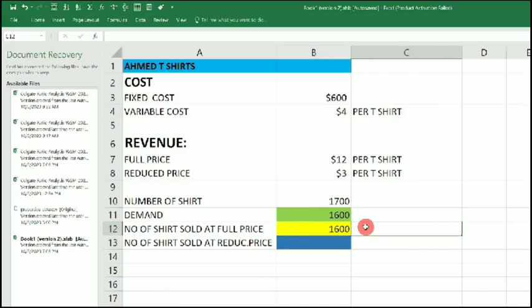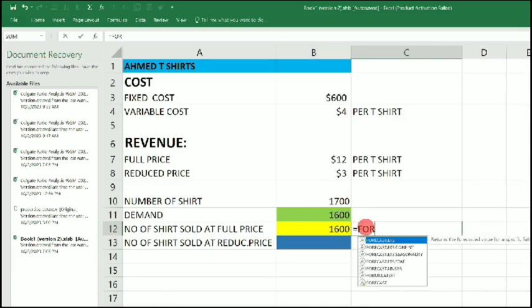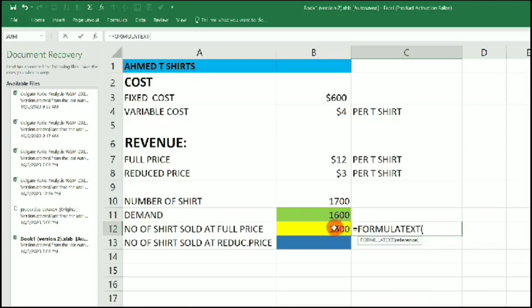So I can easily write equals FORMULATEXT to bring out this formula. FORMULATEXT, open parenthesis, click on this value, close it, and you can see it's going to pick the minimum between the number of shares and the demand, because the number of shares sold at full price must always be the minimum of both of them. So that is our first result.